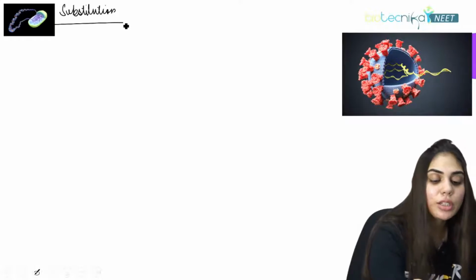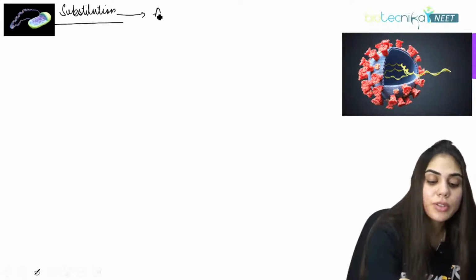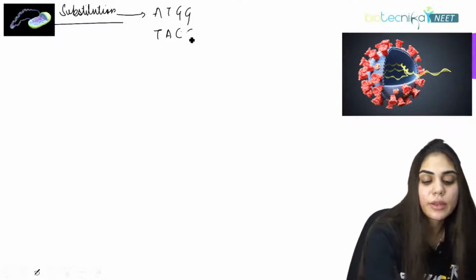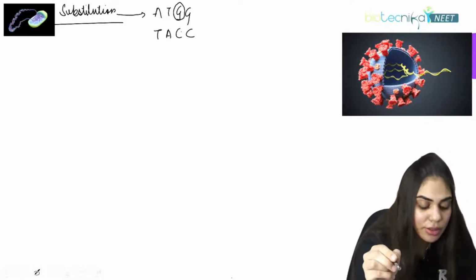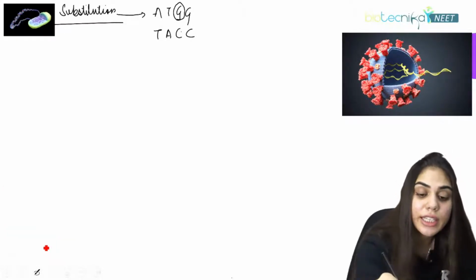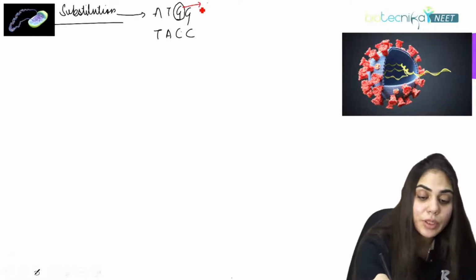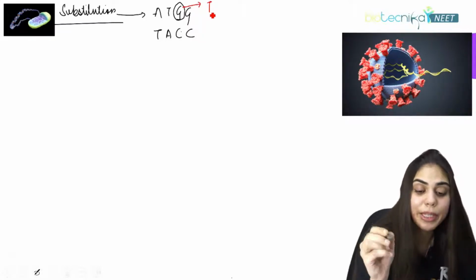What is substitution mutation? Suppose this is ATGG and this is TACC. When one single nucleotide base is replaced by any other base, suppose here G is replaced by T, what will happen now?